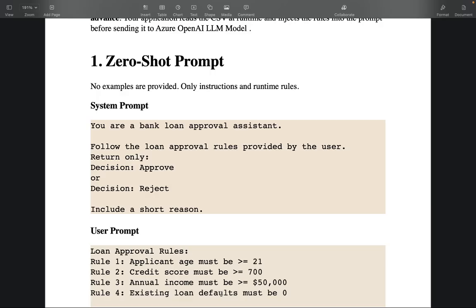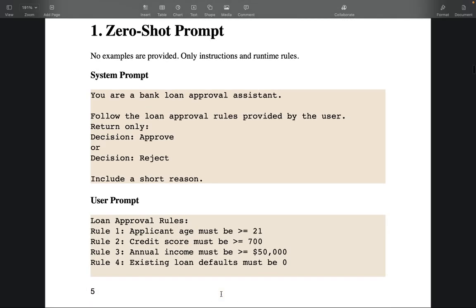So first thing is zero shot prompt. Zero shot prompt means zero examples provided, only instructions and runtime rules are provided. You know that we need to provide 2 different kinds of prompts. One is a system prompt where you can say you're a bank loan approval assistant. So you have given the context, and then you can say follow the loan approval rules provided by the user and return only the decision, this or this, include a short reason. And you haven't given any examples.